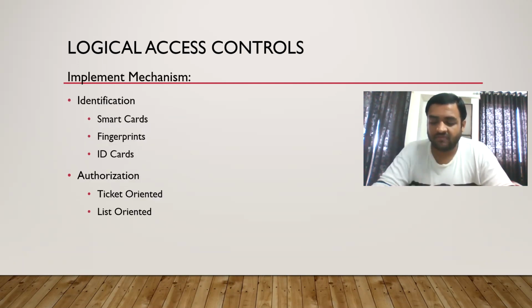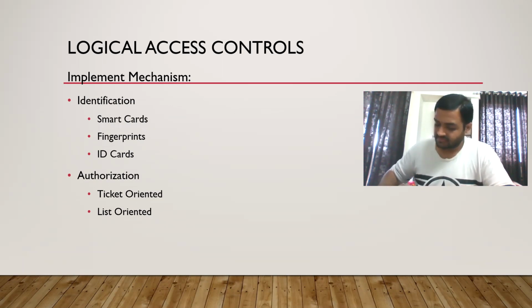After that, we will implement these mechanisms to protect them. What are the mechanisms? Smart card, ID card, fingerprints, then ticket oriented and list oriented. So we have revised again the entire logical access controls.